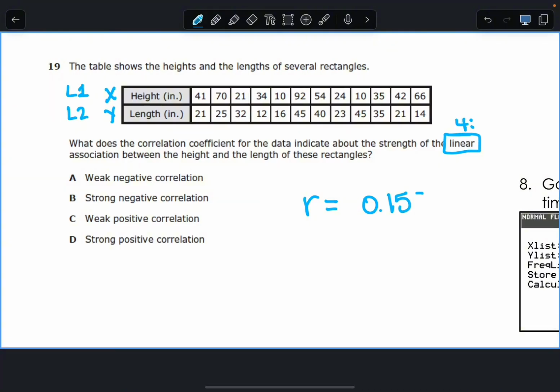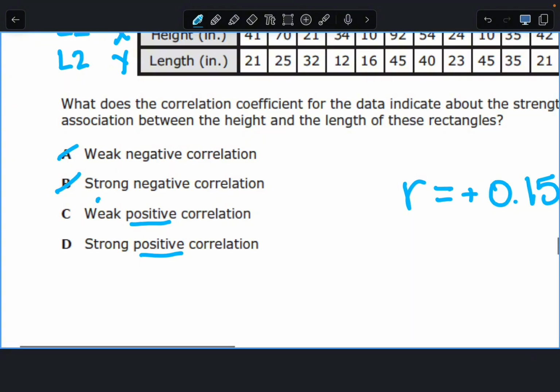The first thing that you check is whether it's positive or negative, because there are still students that get mixed up. Should it be weak? Should it be strong? Check to see if it's positive or negative. Give yourself a 50-50 chance at getting this question right. Okay. Now, 0.01 or 0.15. Is that close to the number 1 or 0? Close to the number 0, meaning it is weak. Strong is when it is close to the number 1.